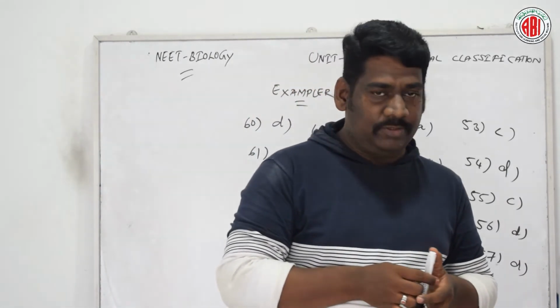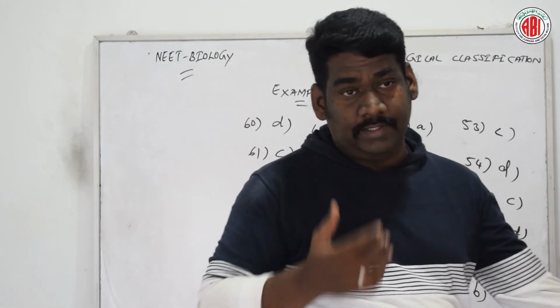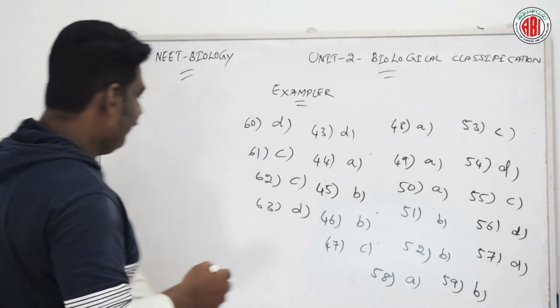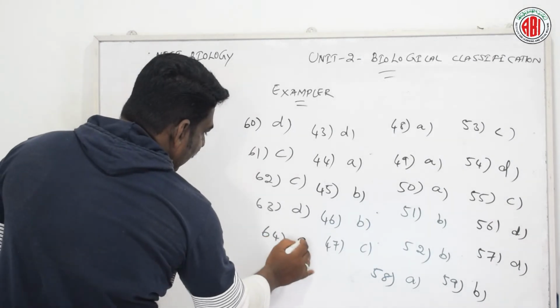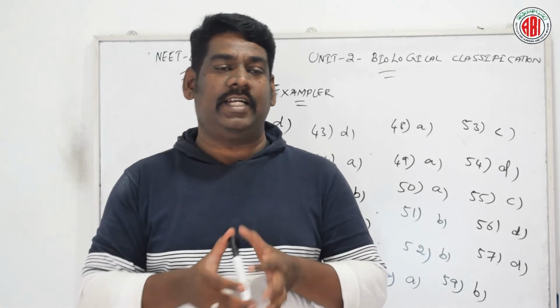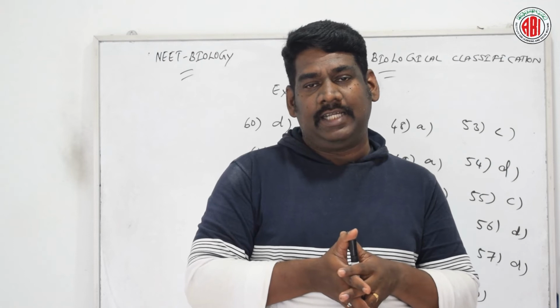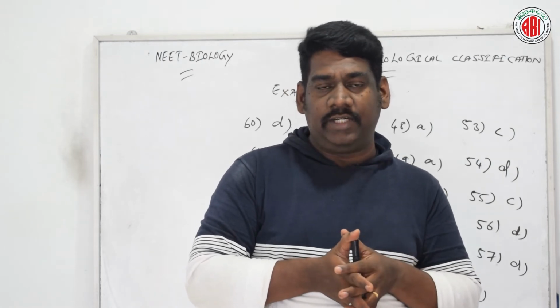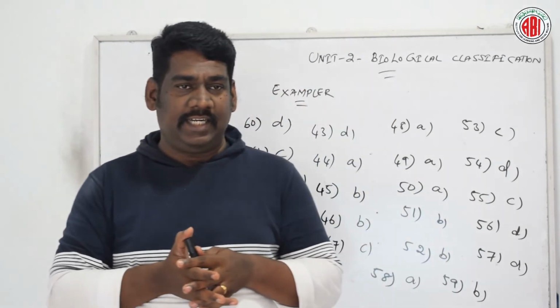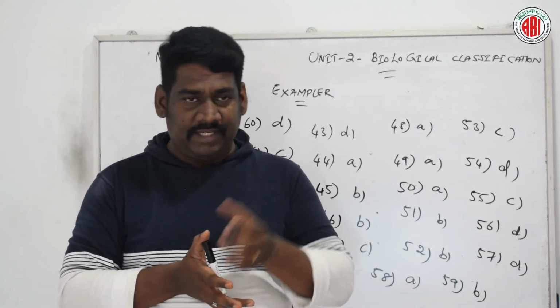Now let us go to the next question. Which one of the following is a slime mold? Physarum, Diobacillus, Anabaena, Rhizobus. Now, talking about question number 64, option A is the right answer. Slime molds are peculiar protista that normally take the form of amoebae, but under certain conditions they can develop fruiting bodies that release spores, superficially similar to the sporangia of fungi.